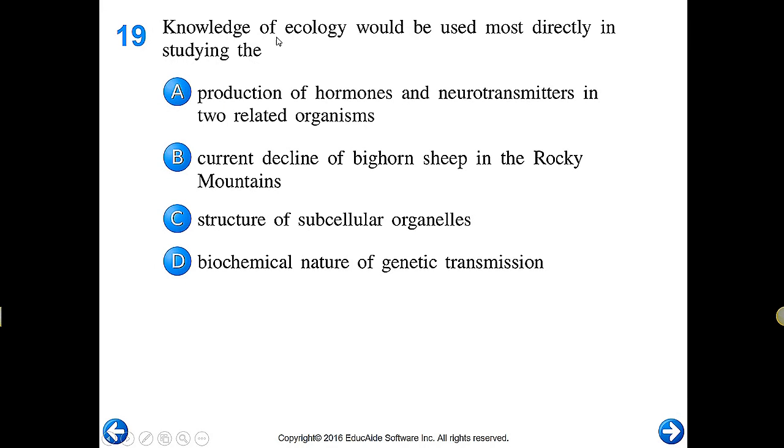Almost done. Knowledge of ecology would be used most directly in studying the, so we're talking about ecology, the interaction of living and non-living and living and living. So let's take a look here. Production of hormones and neurotransmitters, that's more of the human body. Current decline of bighorn sheep in the Rocky Mountains. So we're talking about living things and also non-living. So this is a potential. Structure of subcellular organelles. No, ecology doesn't look at the subcellular. And biochemical nature of genetic transmission. Yeah, that looks like it's more along the lines of C and D, which would be in the cell. Okay, so we're looking at B.